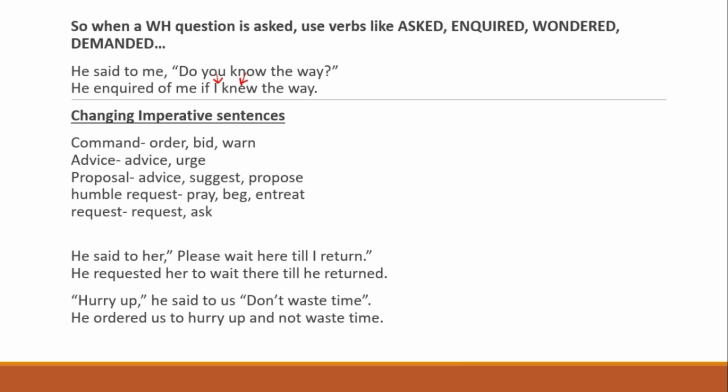So let's look at an example. He said to her, please wait here till I return. Okay, so he is requesting. So he requested her to wait there till he returned. Here will become there. Okay. Hurry up, he said to us. Don't waste time. So he's telling us don't waste time. It's like a command, an order. So he ordered us to hurry up and not waste time.